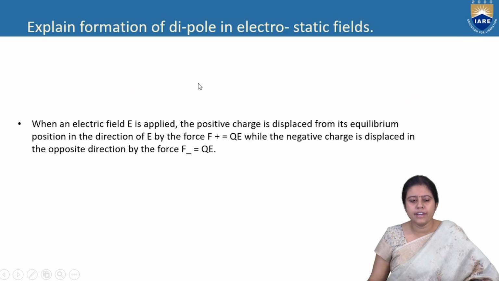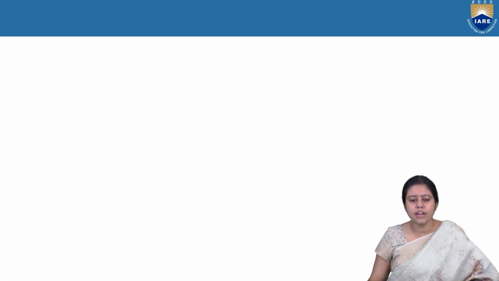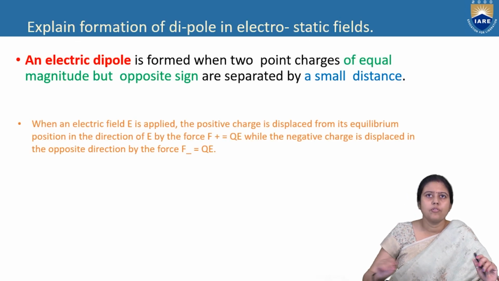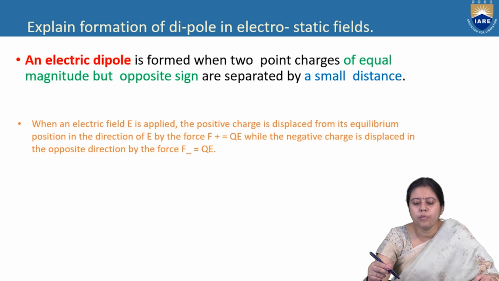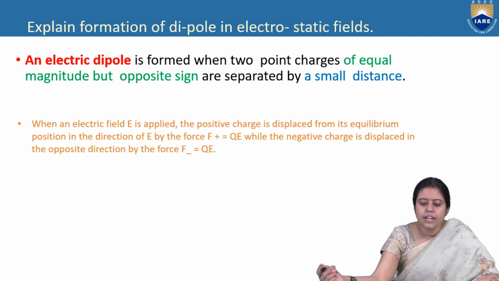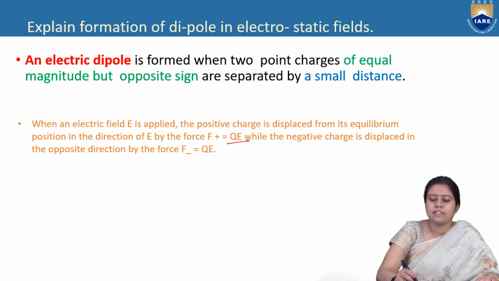Before starting, I will give a small demo of electric field polarization. An electric dipole is formed when two point charges of equal magnitude but opposite signs are separated by a small distance. When an electric field E is applied, the positive charge is displaced from the equilibrium position in the direction of E, and the force F is equal to plus QE.